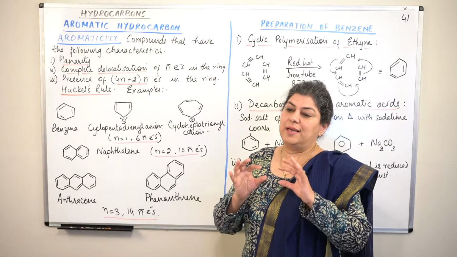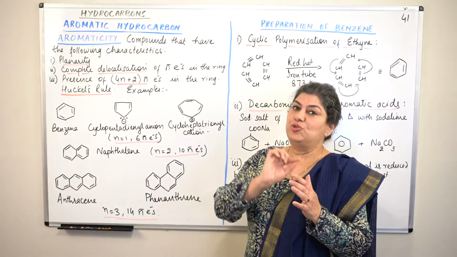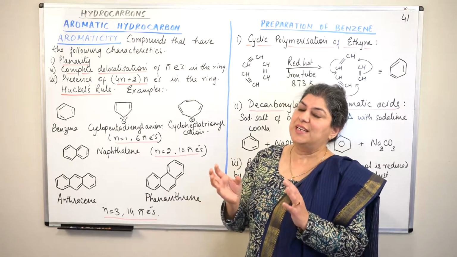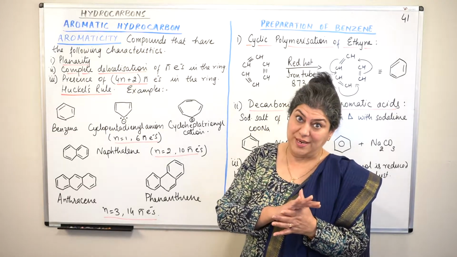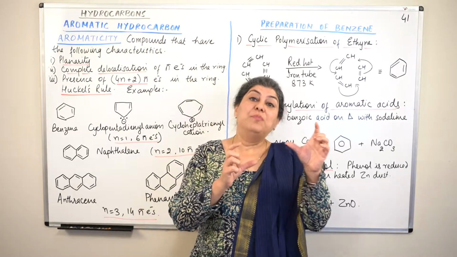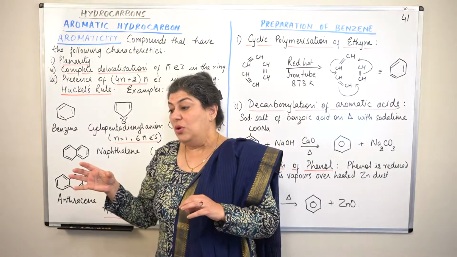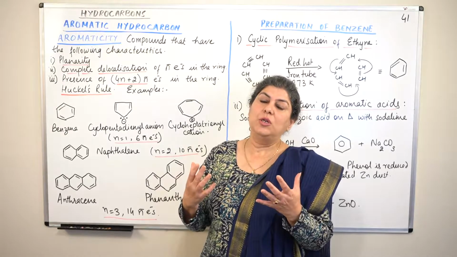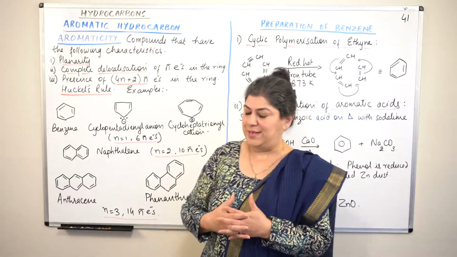Aromaticity is a characteristic of a compound. Like in the case of benzene, we saw that due to resonance, the behavior of the molecule, although it is unsaturated, shows a different kind of stability, like a saturated hydrocarbon. It shows substitution reactions and it is a more symmetrical structure due to resonance. So now we will try to understand which compounds would be called aromatic hydrocarbons. What is it that made benzene aromatic?